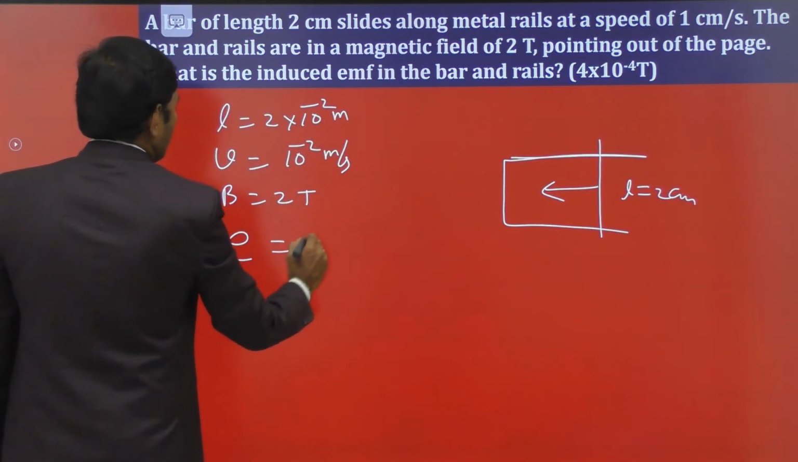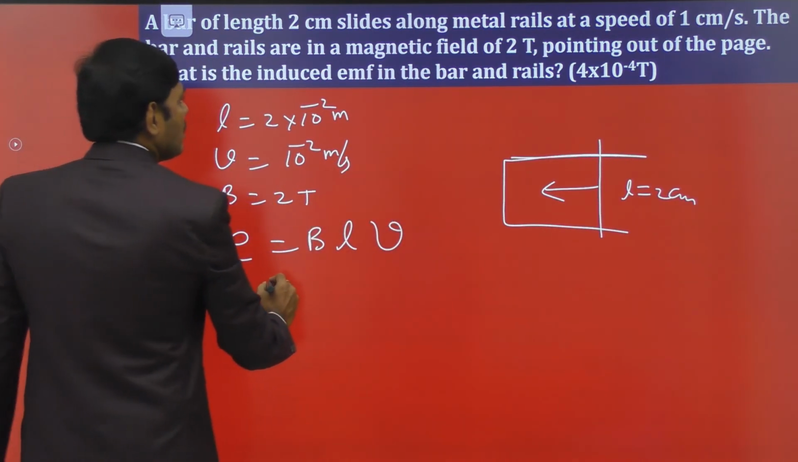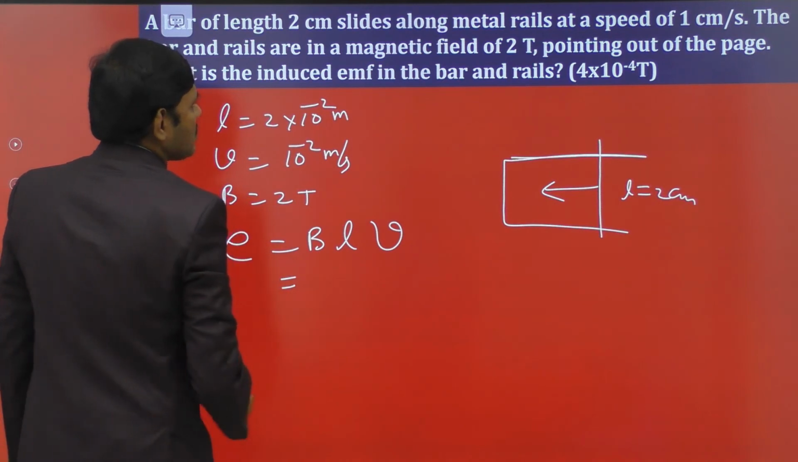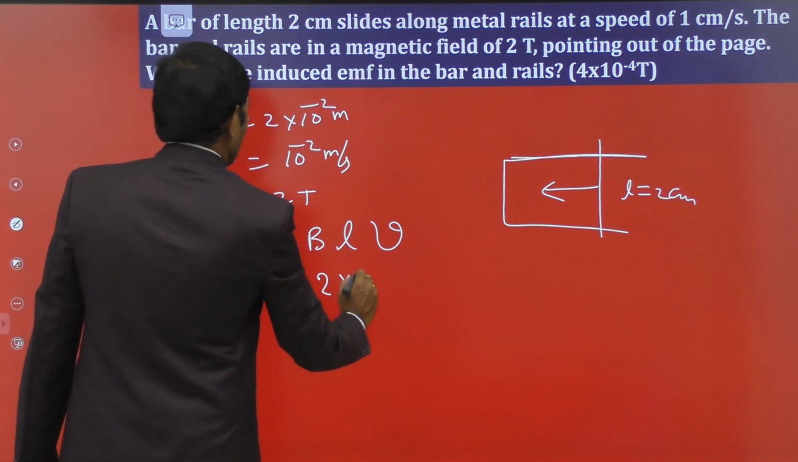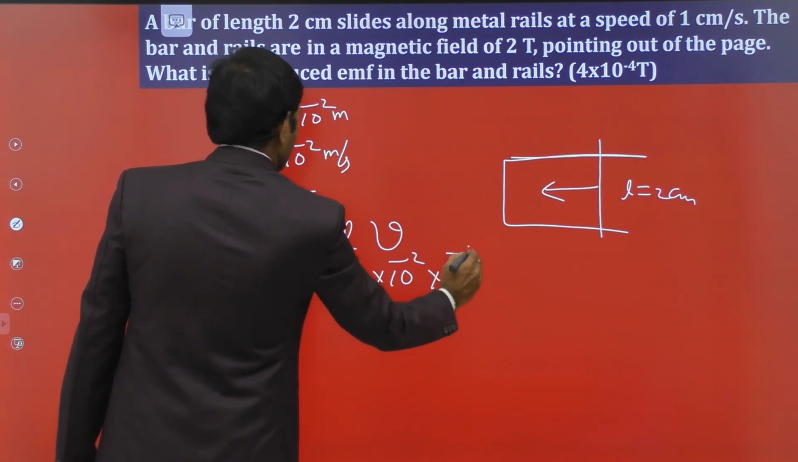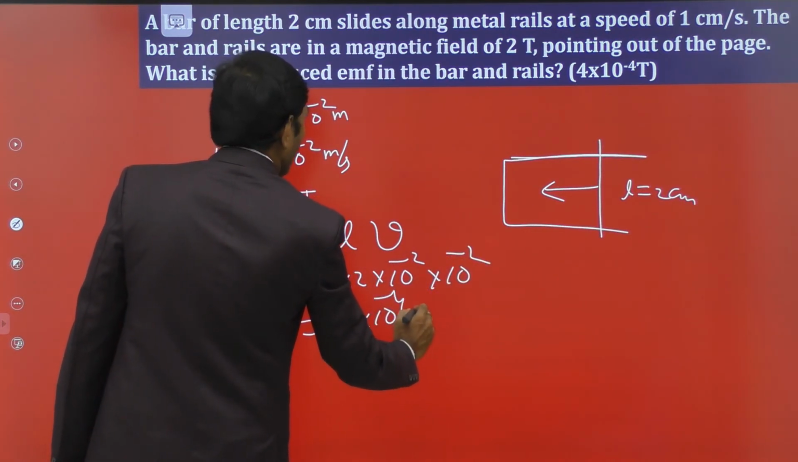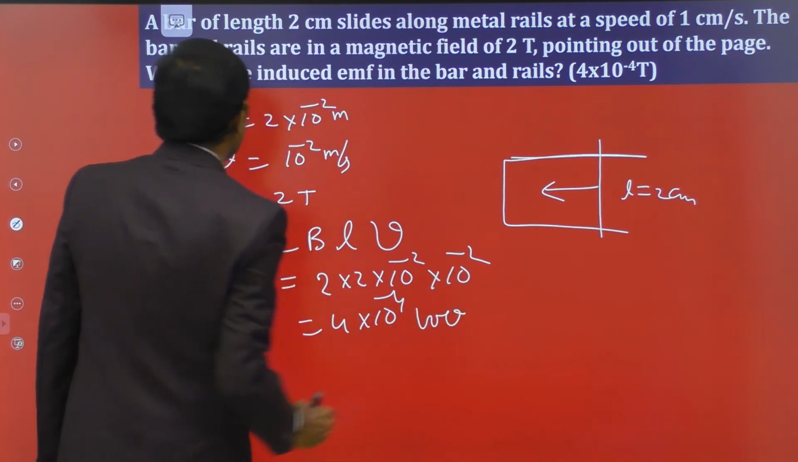We know that motional EMF is given by the formula BLV. Then B is equal to 2, L is equal to 2 into 10 power minus 2, and V is equal to 10 power minus 2. That value is equal to 4 into 10 power minus 4 volts, which is the value of the induced EMF.